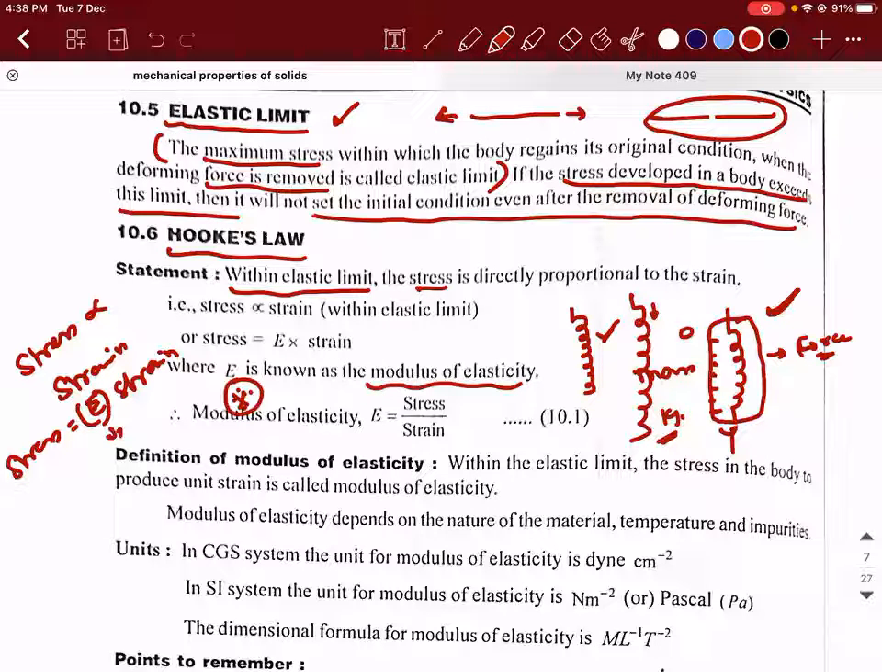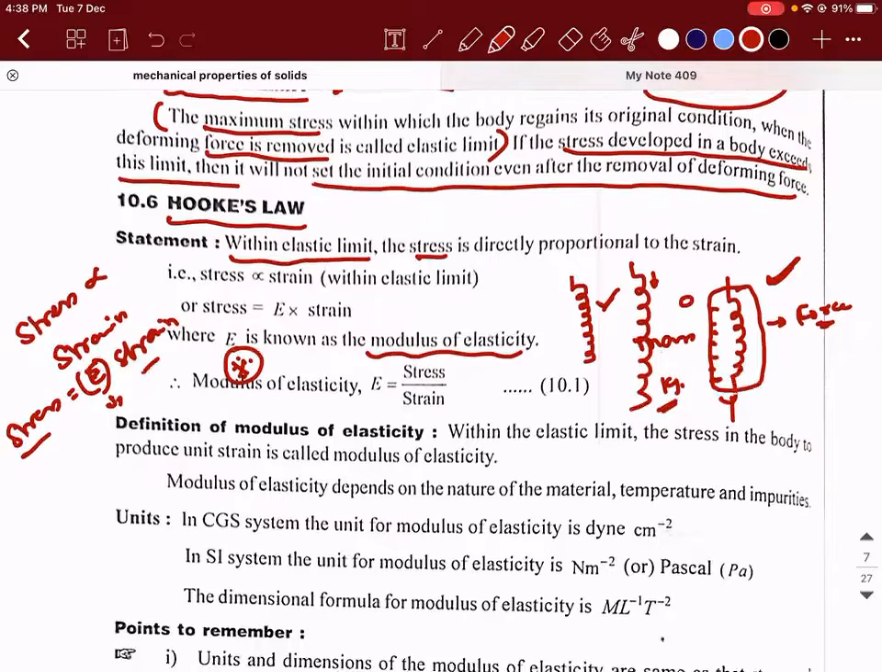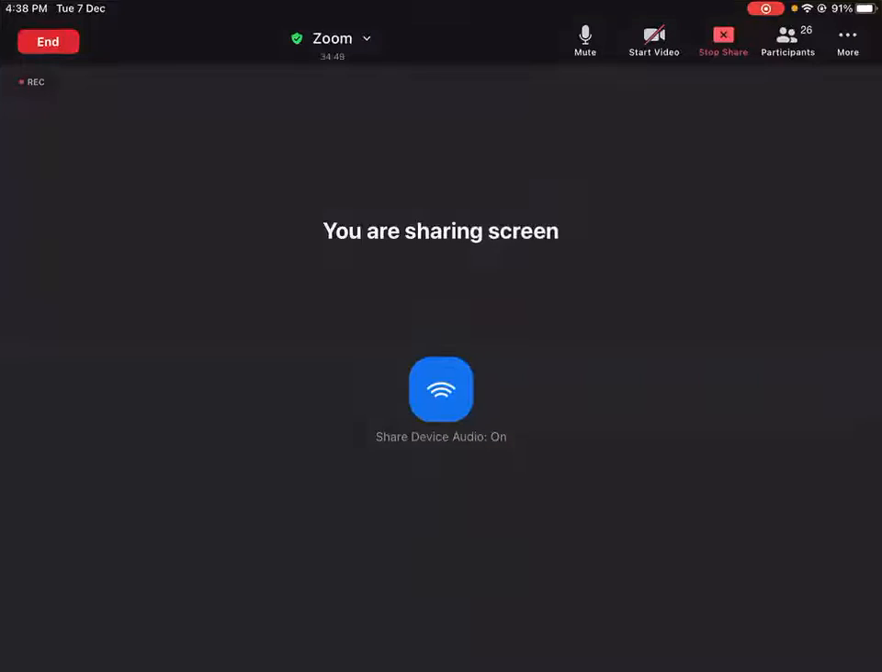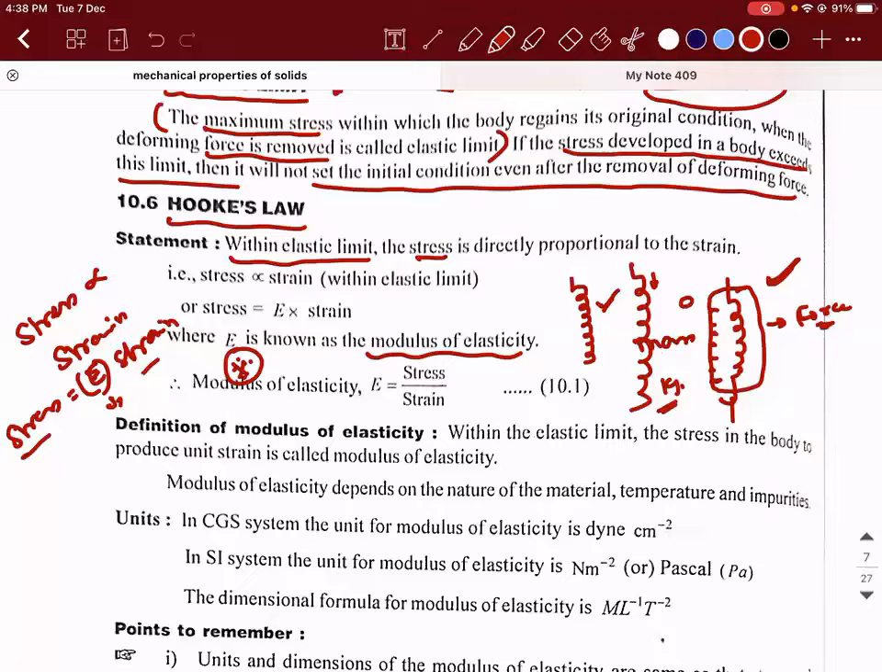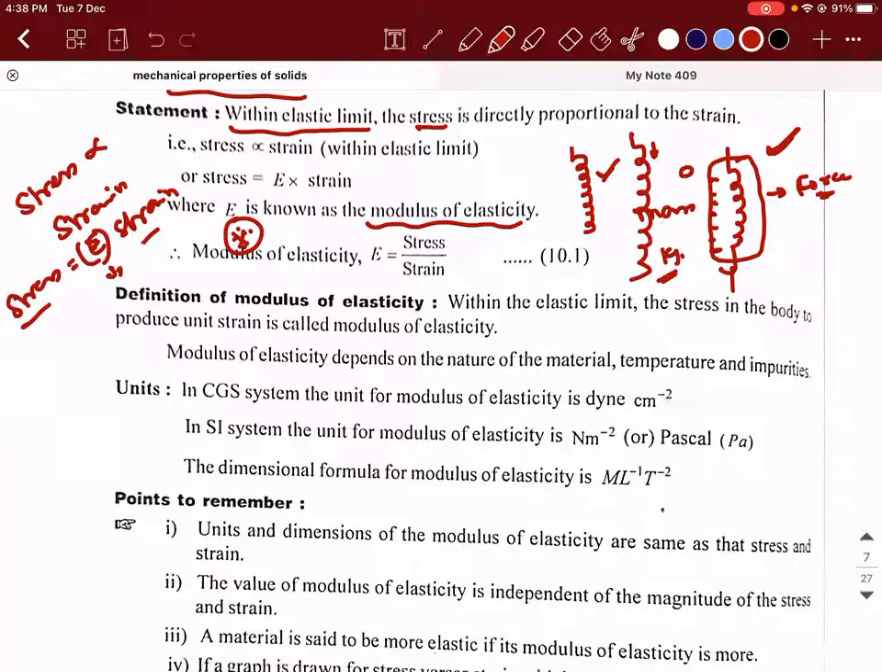So what is modulus of elasticity, guys? When you rearrange the equation, E will be equal to stress divided by strain. It is the ratio of stress to strain under what conditions? Under the elastic limit. Correct? Guys, any doubt? Why is no one responding? Yes, sir. Clear, right? Okay.